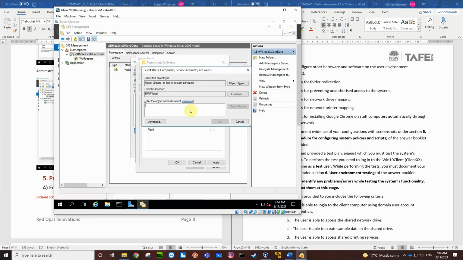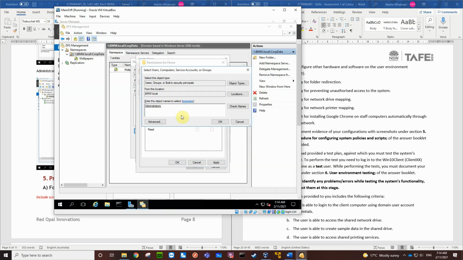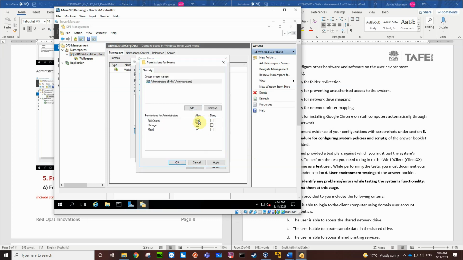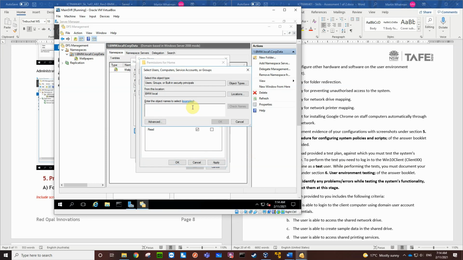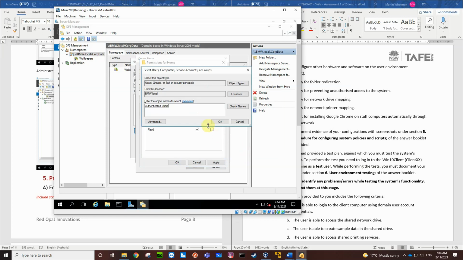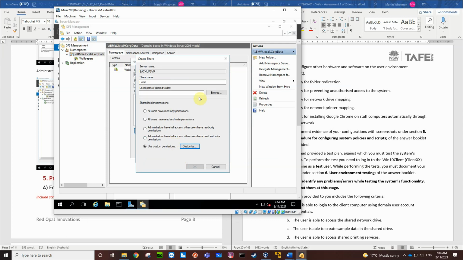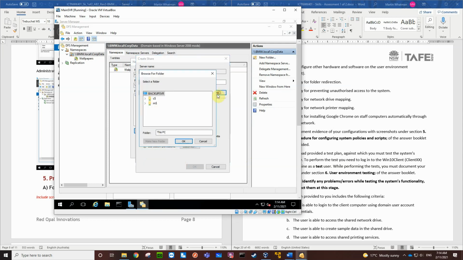Remove everyone, add in the administrator group, and give them full control, and then add in the authenticated users. Give them change and read. So that's the permissions, and let's create the folder.